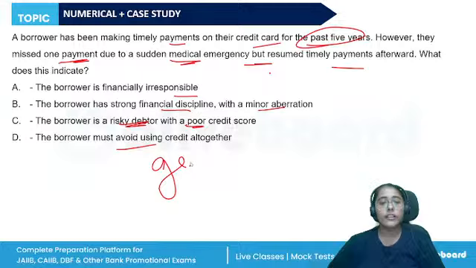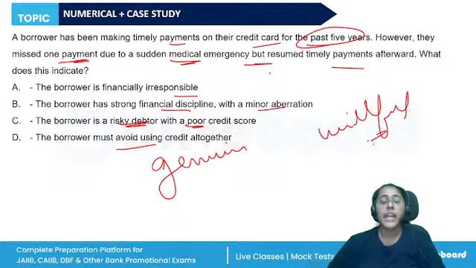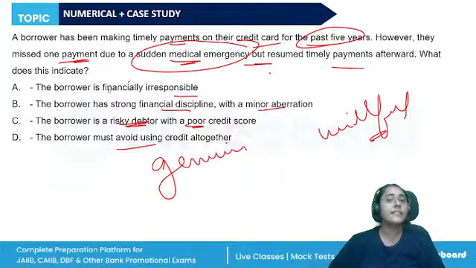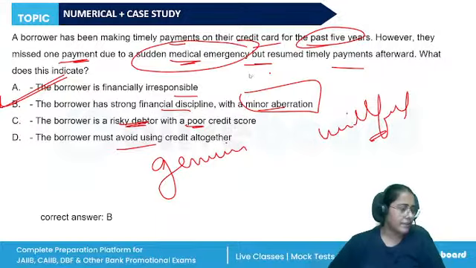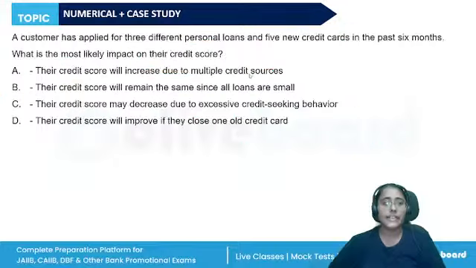Basically, defaults can be genuine defaults or willful default. Here, due to a sudden medical emergency, the customer failed to pay. However, in the previous 5 years, they were making timely payments. So, they have a strong financial discipline with a minor aberration. It will not be treated as a negative impact on their credit score.